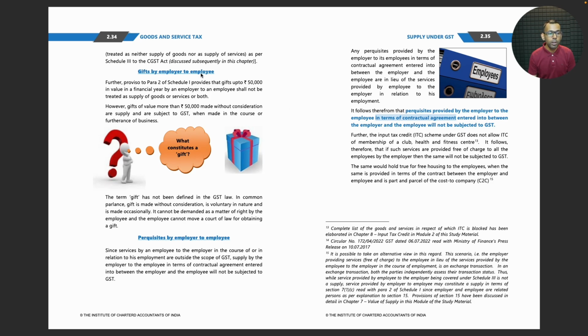Okay, gifts by employer to employee. Further, the proviso to para 2 of Schedule 1 provides that gifts up to 50,000 in value in a financial year by an employer to an employee shall not be treated as supply of goods or services or both.